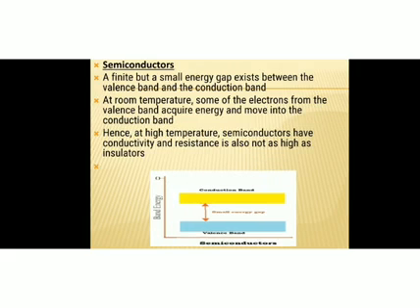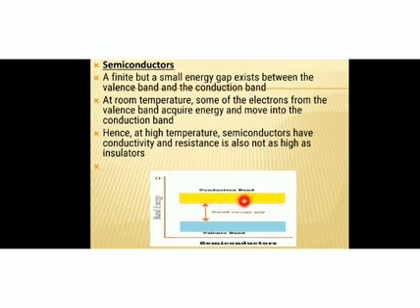And what about semiconductors? In semiconductors, a finite but small energy gap exists between the valence band and the conduction band. At room temperature, some of the electrons from the valence band acquire energy and move into the conduction band. At high temperature, semiconductors have high conductivity because more and more electrons acquire energy and move into the conduction band. So, conductivity will increase at high temperature and resistance is also not as high as insulators.